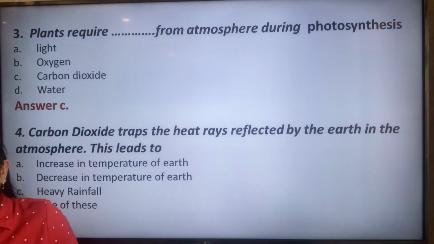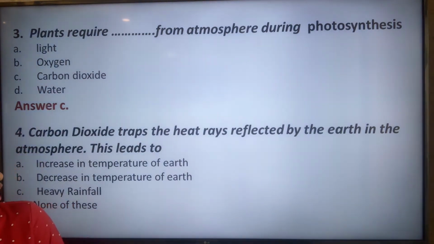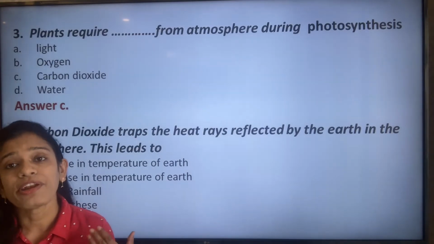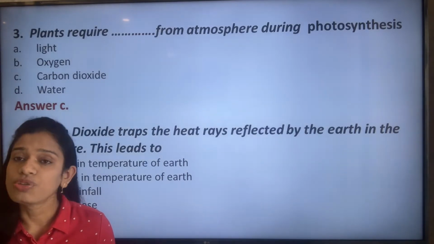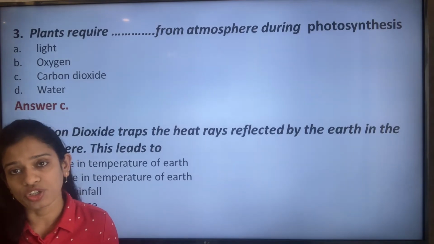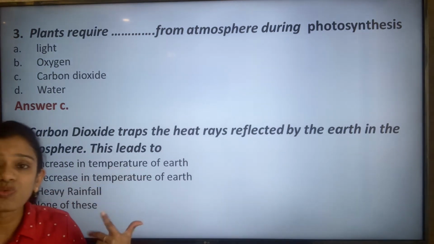Carbon dioxide traps the heat rays reflected by the earth in the atmosphere, and this process by which carbon dioxide traps the light energy in the earth's atmosphere so as to maintain the earth's temperature is known as increase in temperature of the earth. They have asked what does it lead to?